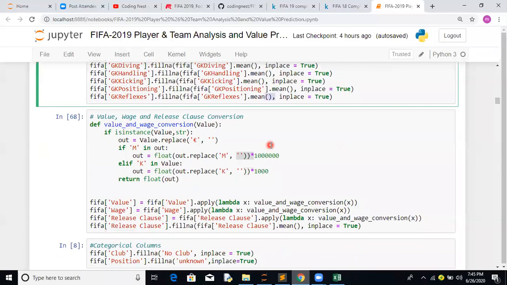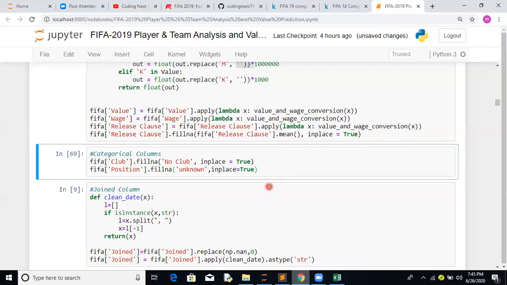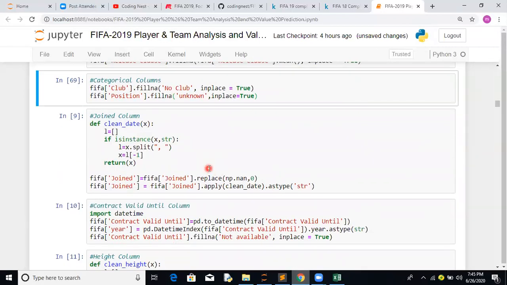Now, for this club and position, I think there is no substitution which we can do. So here we are doing it with no club and unknown. Somehow we cannot make any false imputation. It's a good practice for categorical columns to use no club and unknown. So let's try some of the other things.